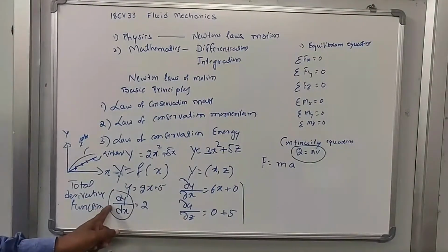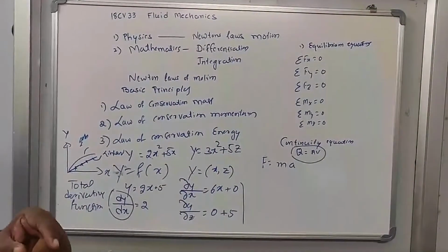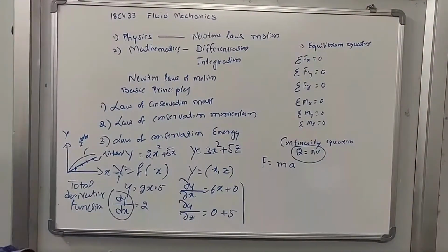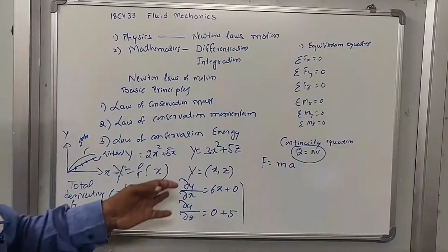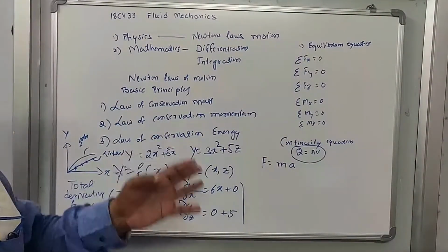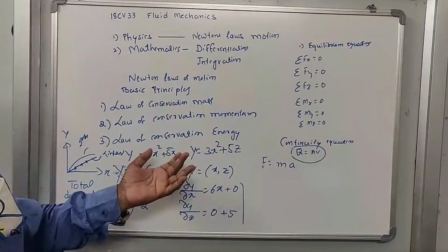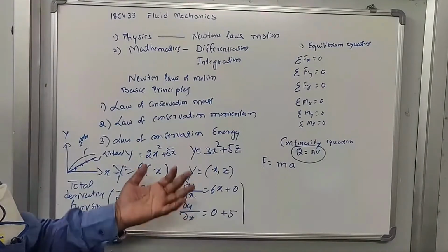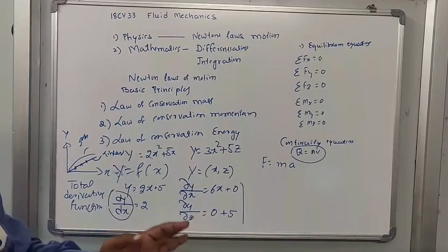If the function depends on only one variable, then whatever differentiation you take is called the total derivative of that function. When the function depends on two variables, then whatever derivatives of the function you take are called partial derivative terms.